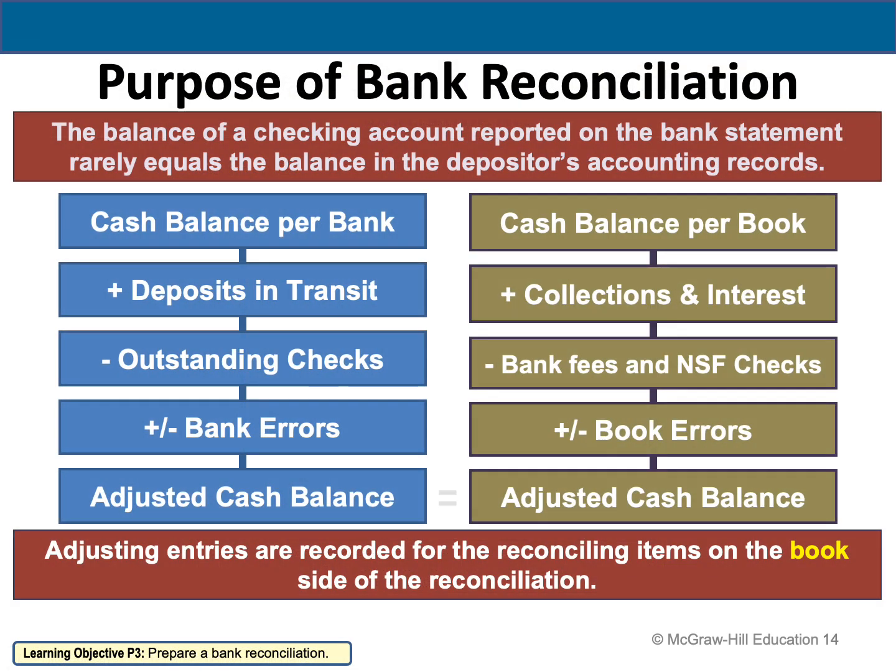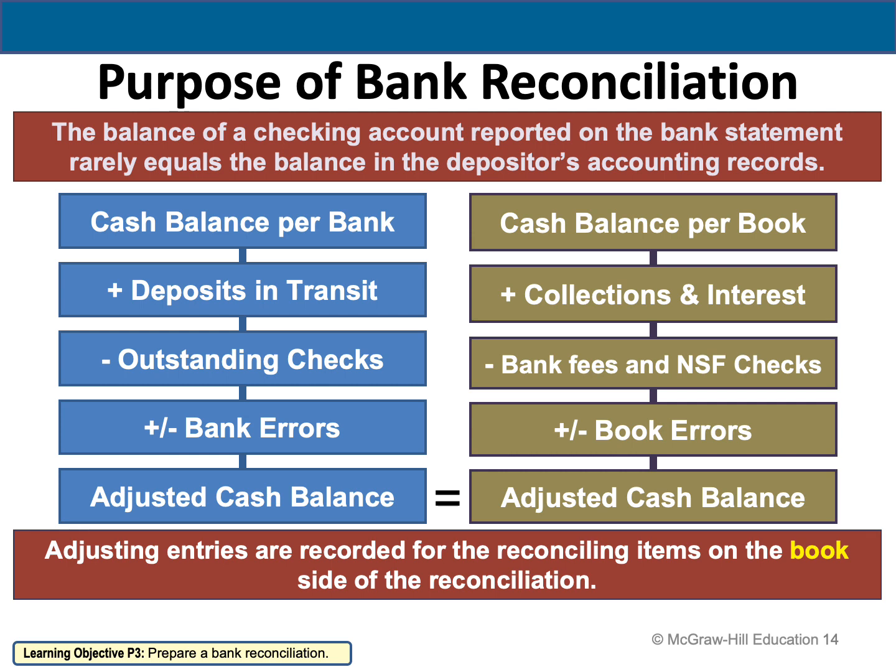Now you have to remember the purpose of the bank reconciliation. This is like a summary for you: the purpose of the bank reconciliation is just to make sure that the balance of the bank statement is equal to the balance in the company. You always have to remember that we have two sections of the bank reconciliation. The company side, which will be on your right hand side, and the bank side, which will be on your left hand side. And we always start with the cash balance per book and the cash balance per bank.